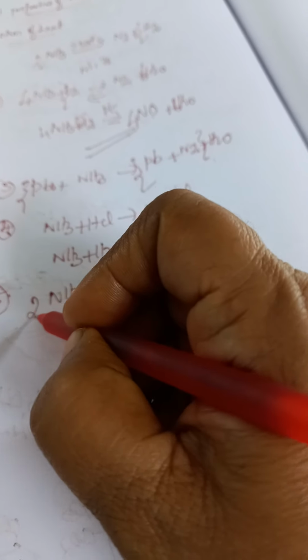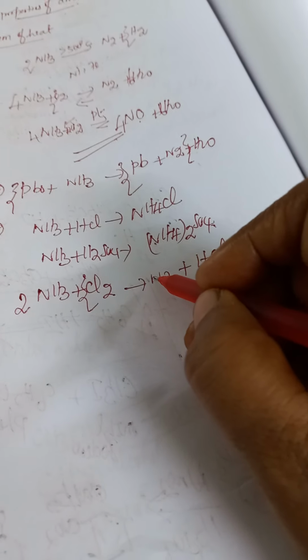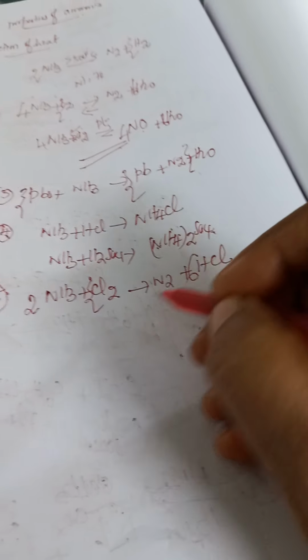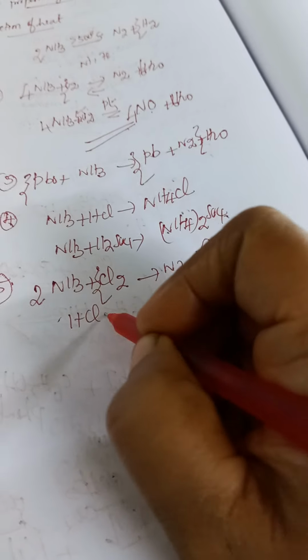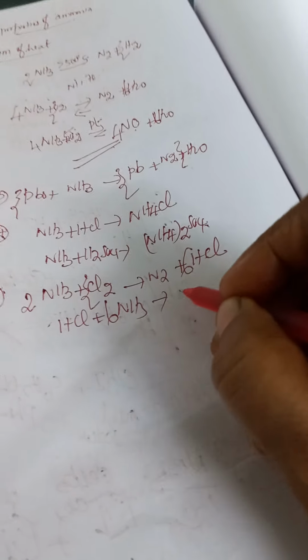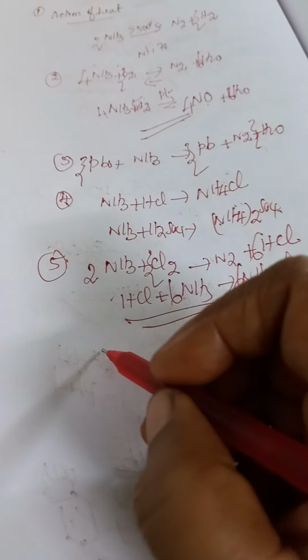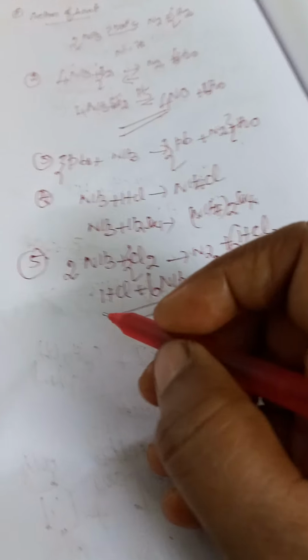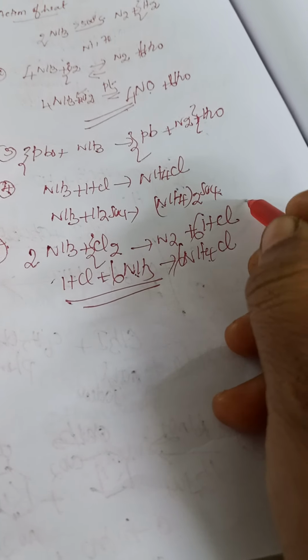Balancing with excess ammonia: 8NH3 plus 3Cl2 gives N2 plus 6NH4Cl. Now this HCl with excess ammonia forms ammonium chloride, 6NH4Cl. With excess ammonia, we get ammonium chloride as the end product.